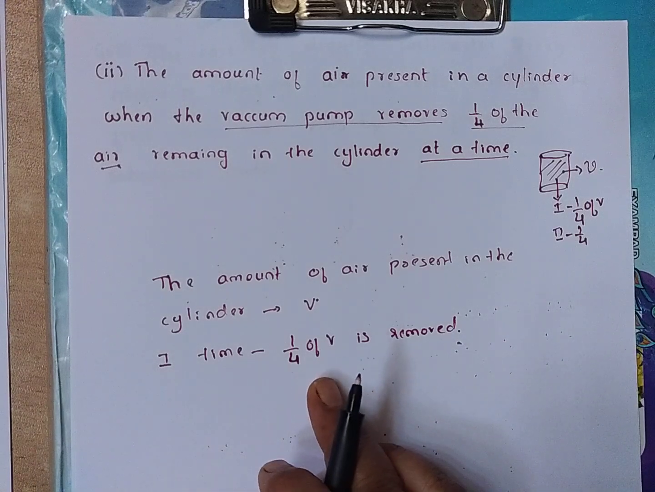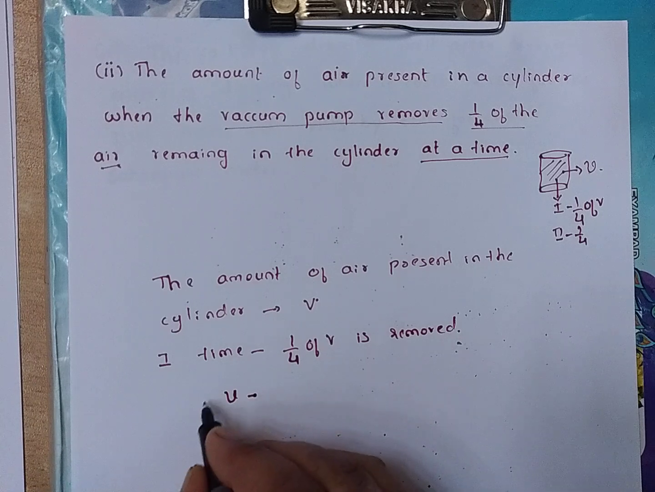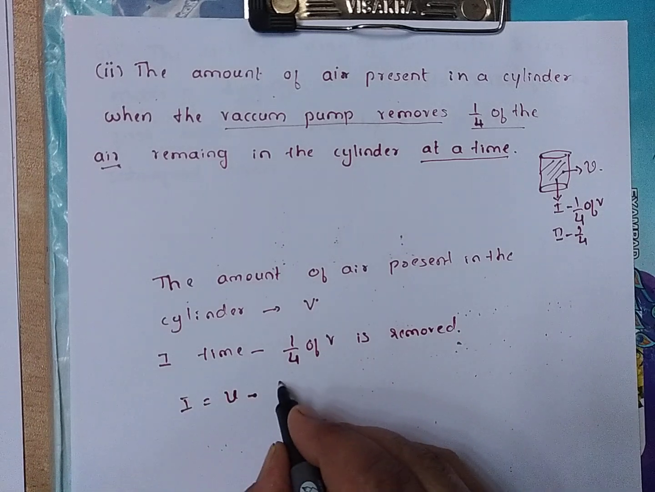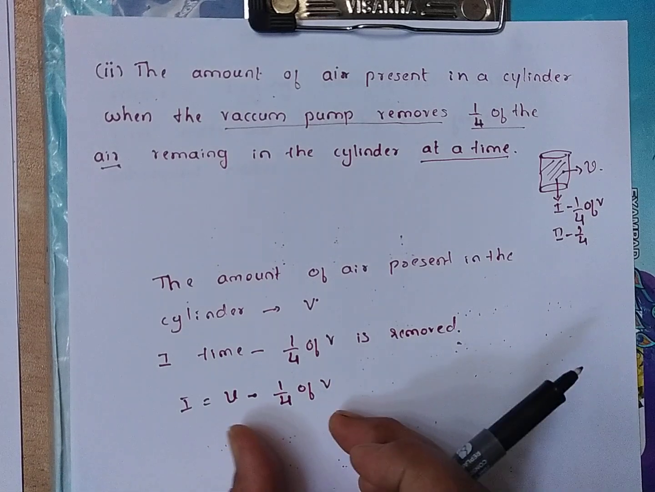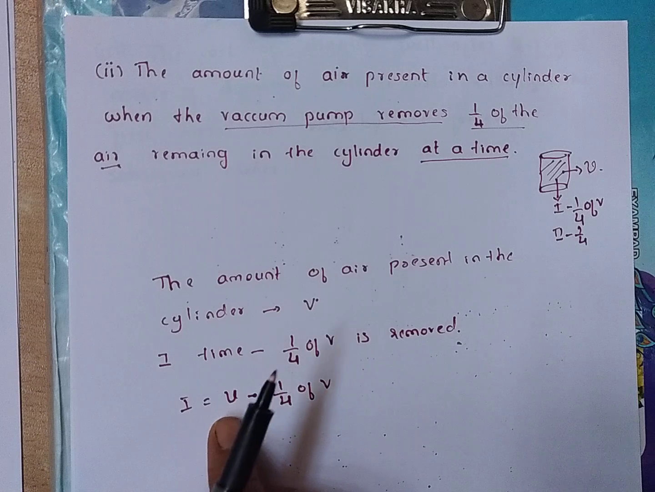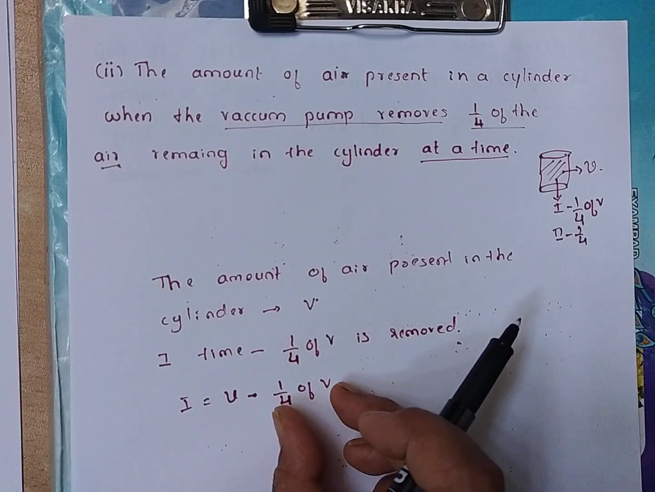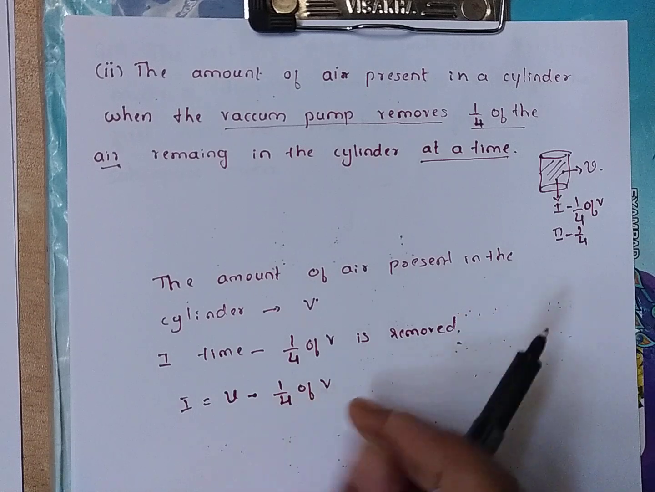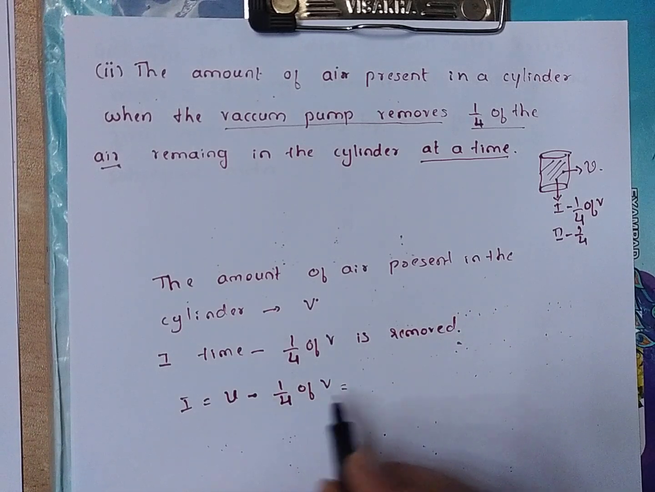1/4 of V. That is, first one is V minus 1/4 V. What is this? This much volume of air is remaining in the cylinder. That is total volume V minus 1/4 of V. This much air is removed. So what is the remaining? That is, subtract V minus 1/4 of V.